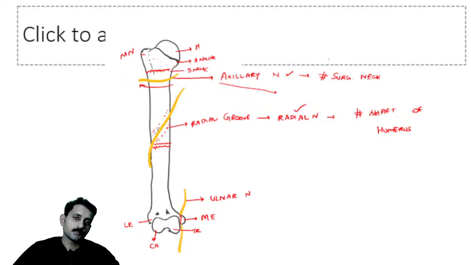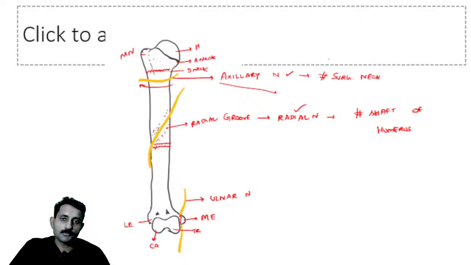Now if we have a surgical neck of humerus fracture, what nerve will be injured? Axillary nerve. If we have a fracture on the radial groove, what nerve will be injured? Radial nerve. So three nerves.